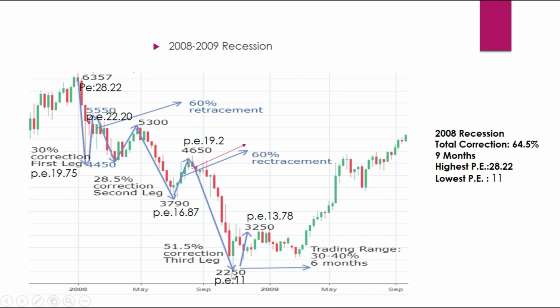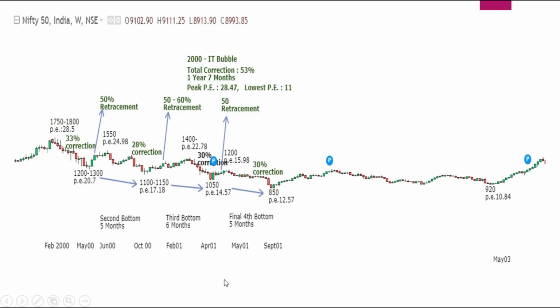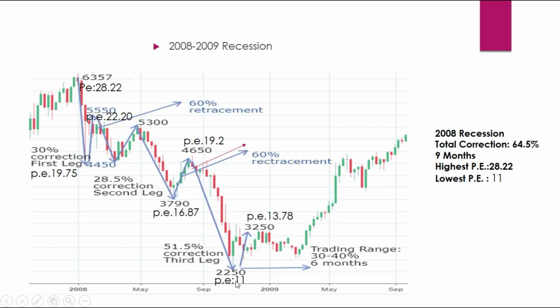And the third correction has been deep, which is around 51% of 4650, which is coming to 2250. If you could see, the bottom is PE 11. So you could see when the bottom PE comes to 11 or 12, the market stops here and gets into a long-term trading range.